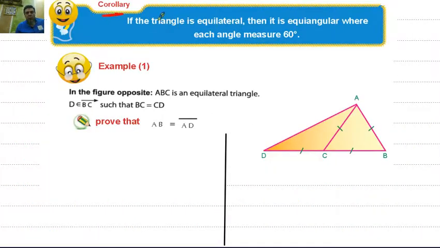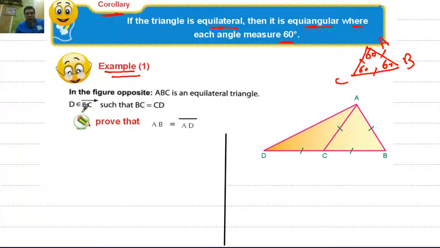Corollary number 1. If the triangle is equilateral, then each angle has a measure of 60 degrees. So ABC is an equilateral triangle, it has 3 equal sides, then 3 equal angles, the measure of each one equals 60 degrees.